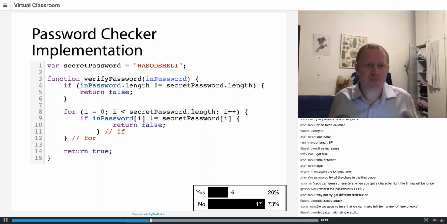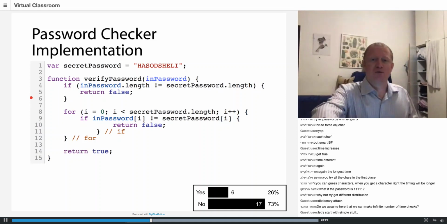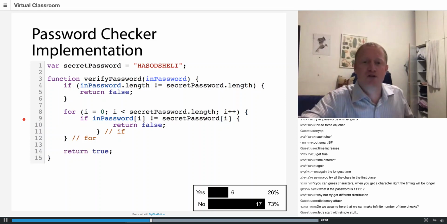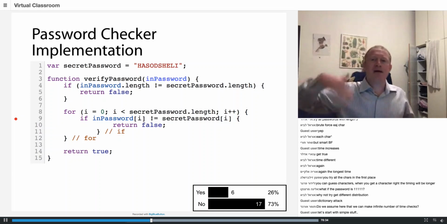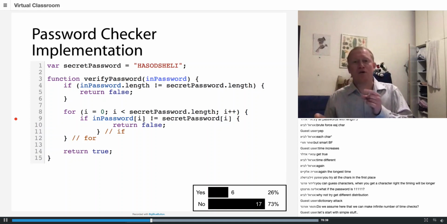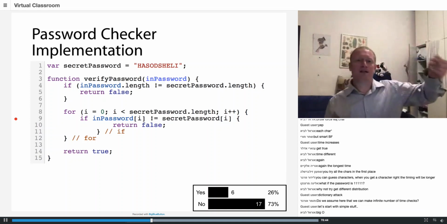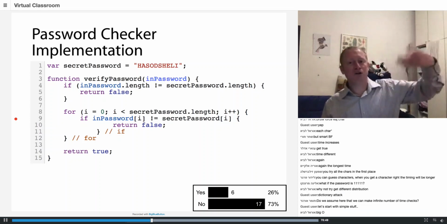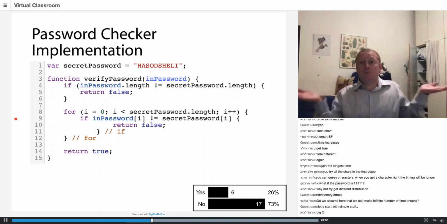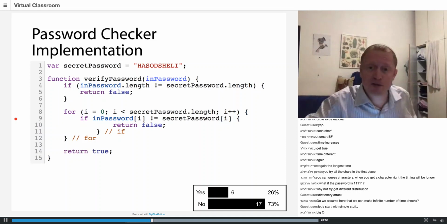So if I get to line 10, it will take me longer. And then I'm trying to get the function to run line 8 and 9 as many times as possible. So if I get the first character right and the second character wrong, it will run 8, 9, 8, 9, 10. If I get the third character right, it will be 8, 9, 8, 9, 8, 9, 10. It will be running longer and longer and longer, and in the end, I will get the password. So, is this a good attack? Let's analyze if it's a good attack.